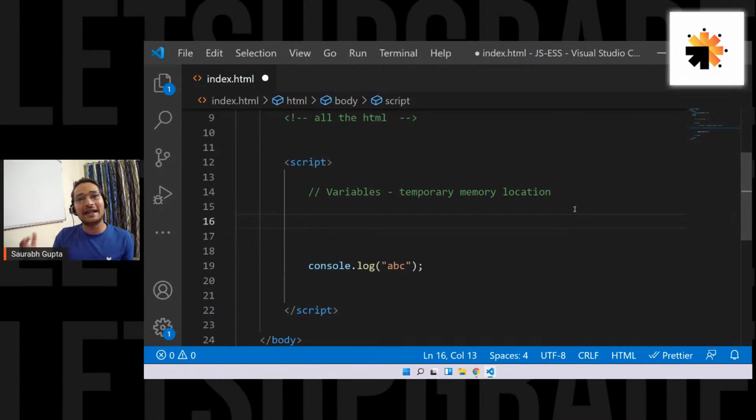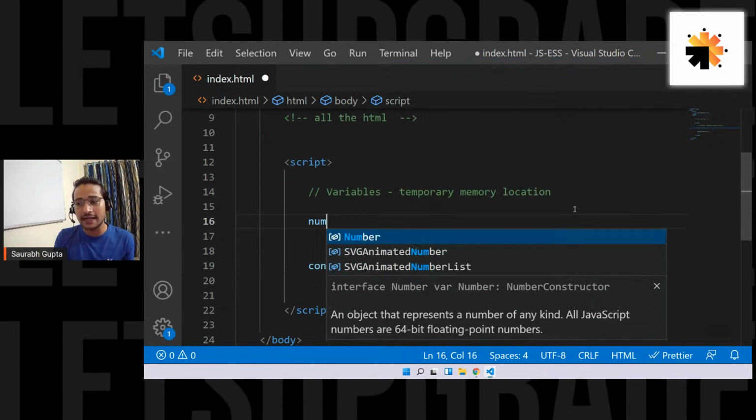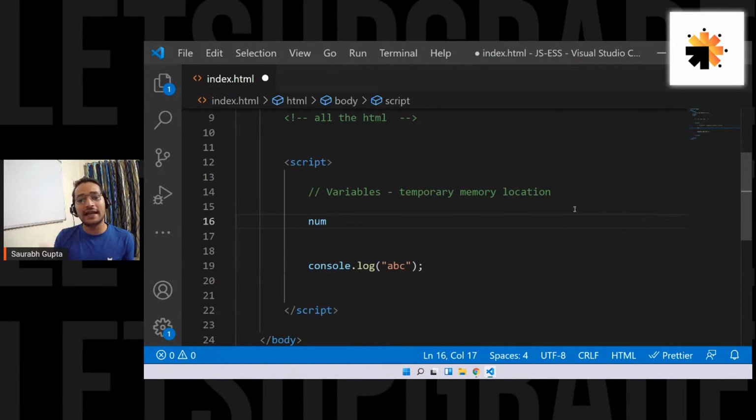Because you might create 10 variables, 20 variables, because you want to store 20 data and you have to identify all of them separately, right? For that reason, you have identifiers, which basically means the name of the variable. So for example, let's say I create a variable called num. As soon as I create it, and then I pass some value to it, like this, num equals 20.